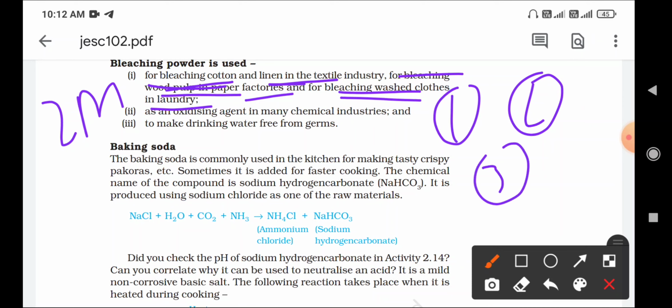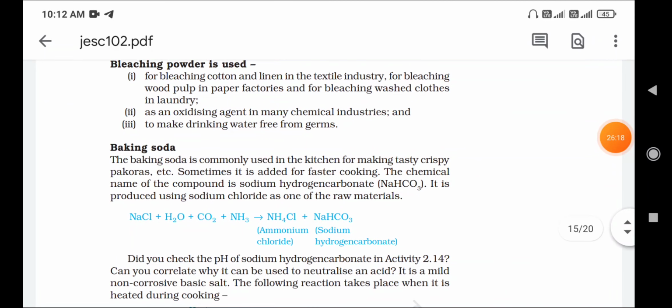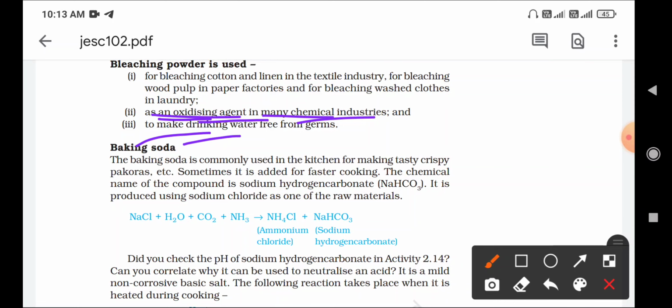Again, it is used as an oxidizing agent in many chemical industries. So bleaching powder is used as the oxidizing agent in many chemical industries. And fourth, to make drinking water free from germs, to kill the germs and bacteria present in the water.